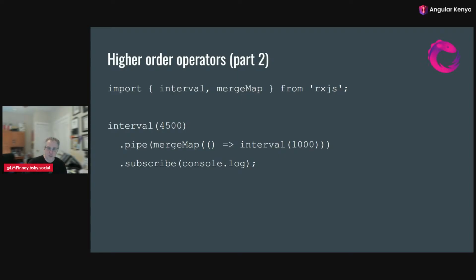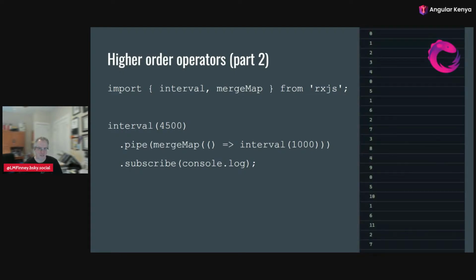So now, does this give us what we want? Well, closer, but no. It starts out right, 0, 1, 2, 3, 4, and then 0, great. But then 5, 1, 6, 2, 7, and by the end, like 1, 6, 11. What's happening? What's happening is that mergeMap is doing exactly what it's supposed to do. It is merging in these new intervals together, but it's never canceling the old ones. Yes, we're doing 0, 1, 2, 3, 4, and then another 0, 1, 2, 3, 4, but it's the 5, 6, 7, 8, 9, 10. Those are still happening. Sometimes mergeMap is exactly what you want, but not what I said I wanted this time.